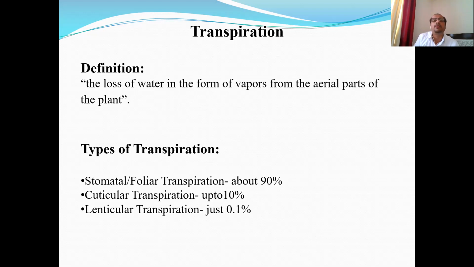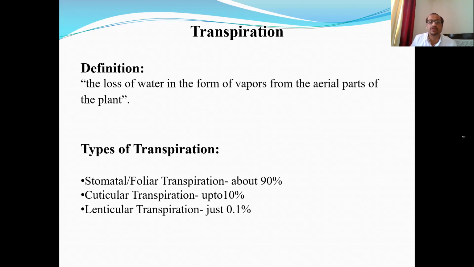The main point to mention is that we can define transpiration as the loss of water in the form of water vapors from the aerial parts of the plant. The lower parts, root systems, are involved in water absorption. The upper parts, the aerial parts, the shoot system, are involved in water loss in the form of water vapors.